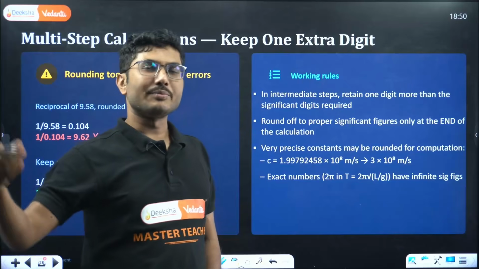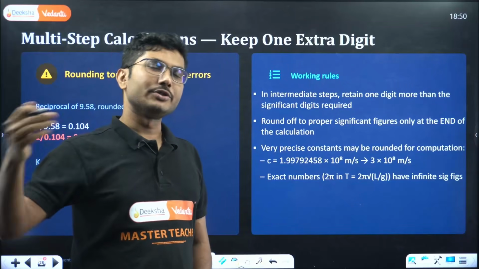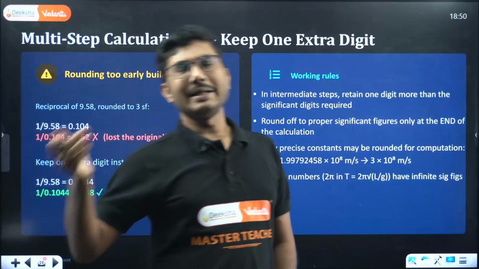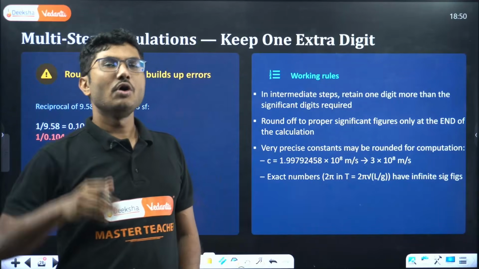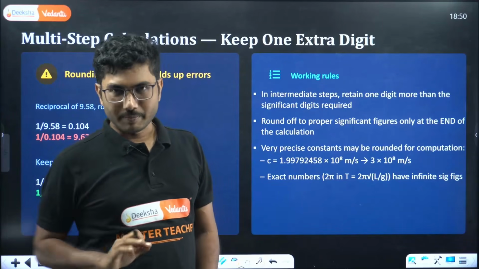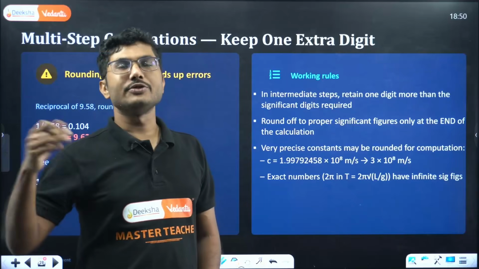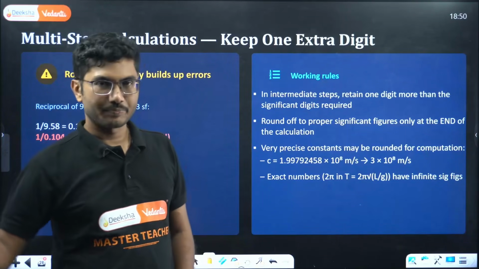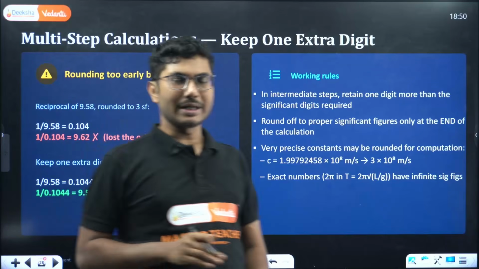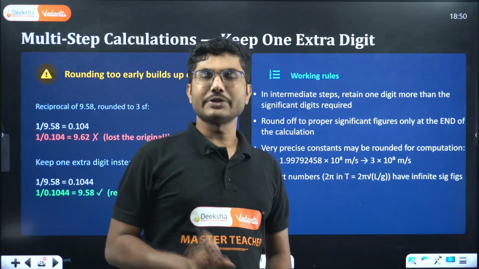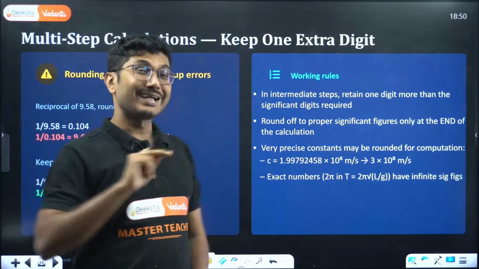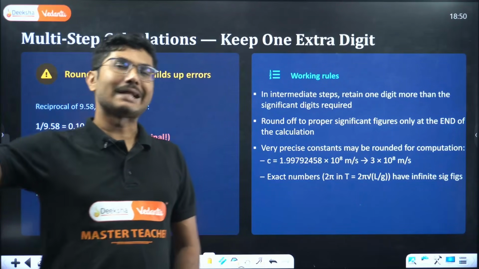8 into t comes out to be 27.057, but you may need only two decimals. So 27.05. Instead of keeping 27.05, you keep one digit extra, that is 27.057. The remaining digits you can ignore. So that is the process. Whenever you are solving, always keep one digit extra for the intermediate steps, and at the end you round it off.